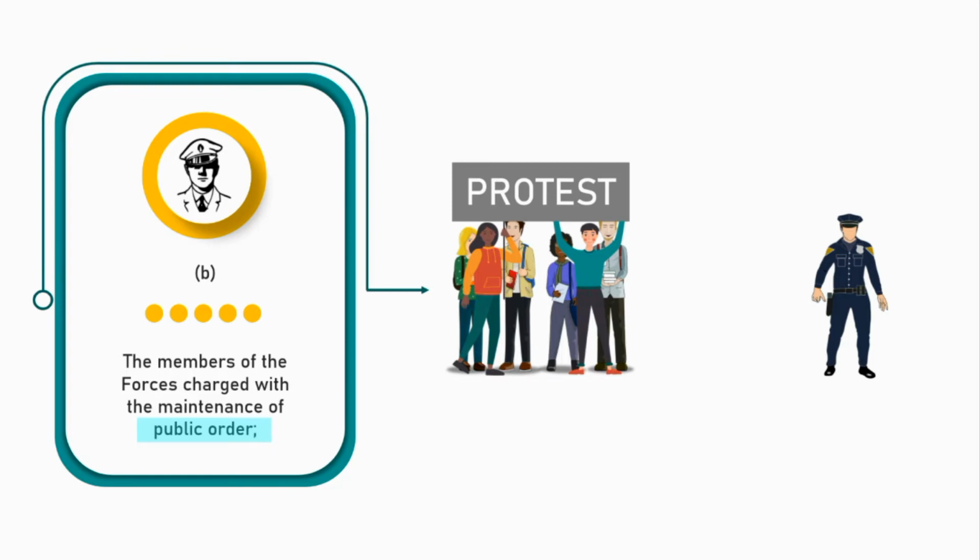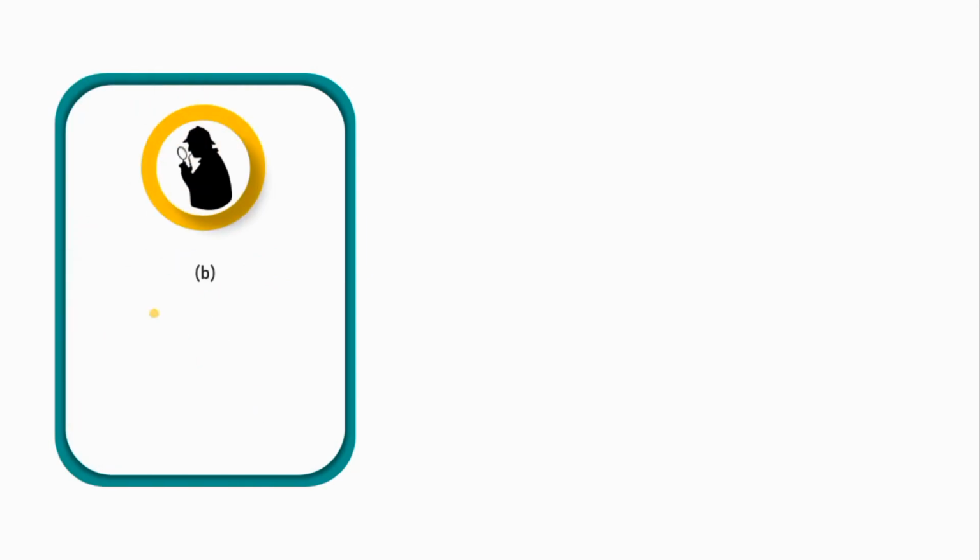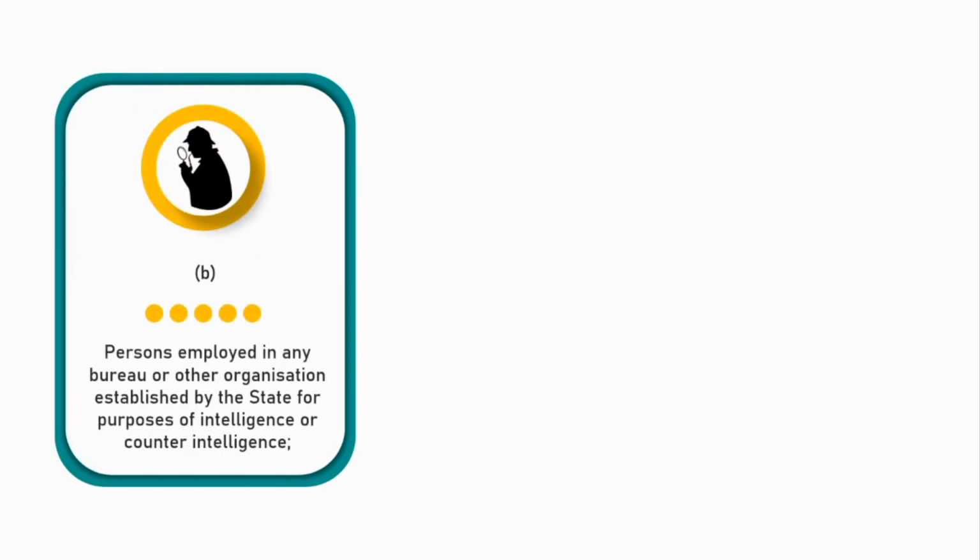Now after this, the next category talks about the fundamental rights of the persons employed in any bureau or other organization established by the state for purposes of intelligence or counterintelligence. So this category can restrict and limit the fundamental rights of the persons who are part of any bureau, intelligence or counterintelligence agencies.